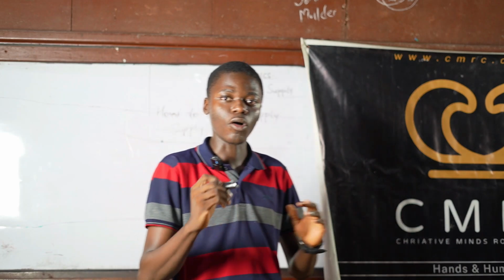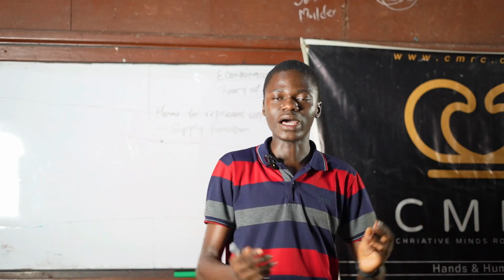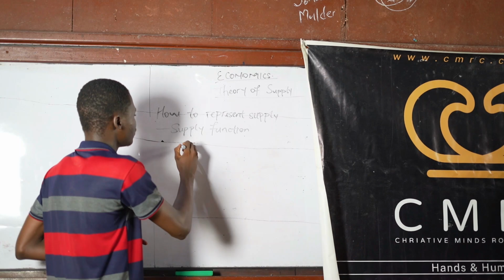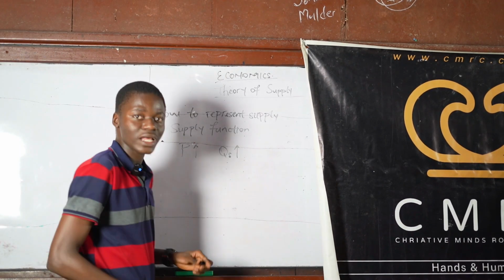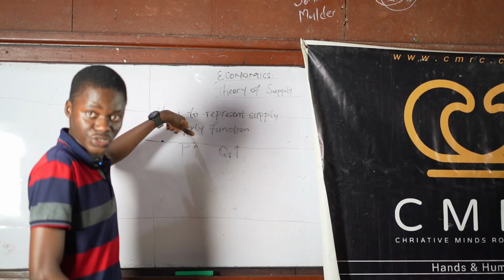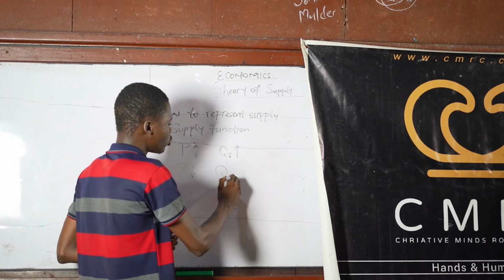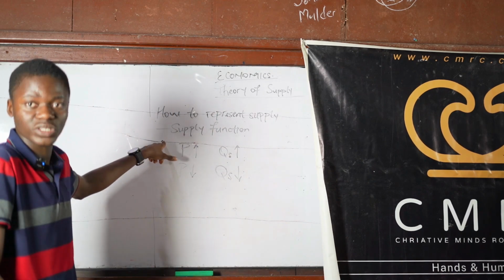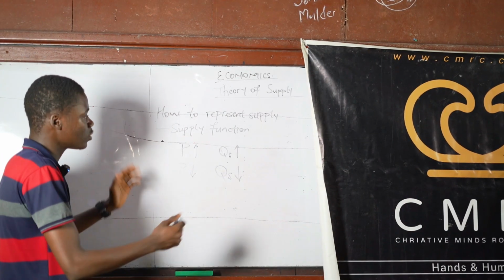This follows the law of supply, where we said the higher the price, the higher the quantity supplied. That means the variables are moving in the same direction. When price increases, the quantity supplied also increases. So that's what I mean by there's a positive relationship. When price increases, the quantity supplied increases also. And when price falls, quantity supplied also falls. So that's what I mean by there is a positive relationship between the price of the product and quantity supplied of that particular product. So that's basically what supply function is.